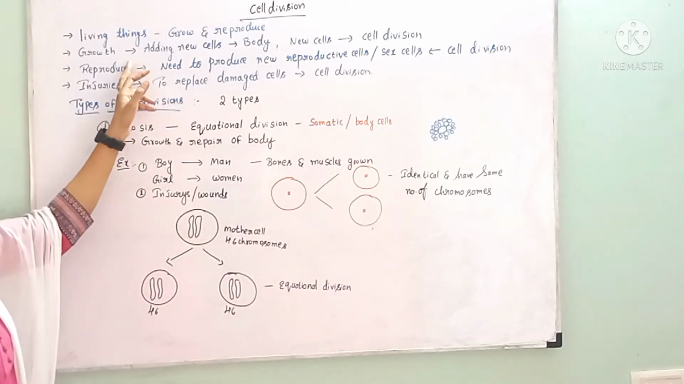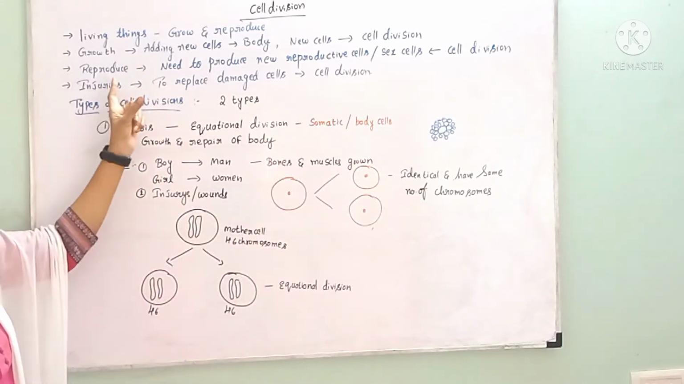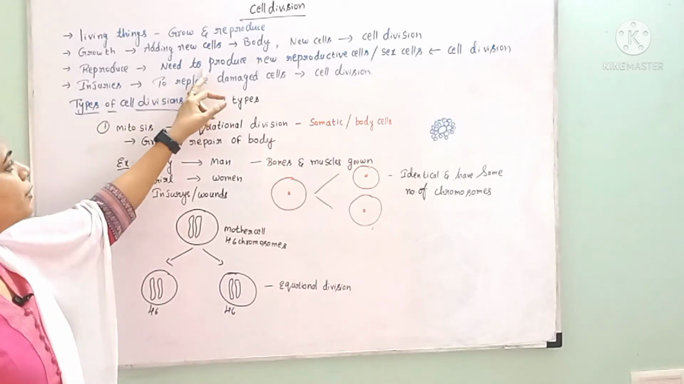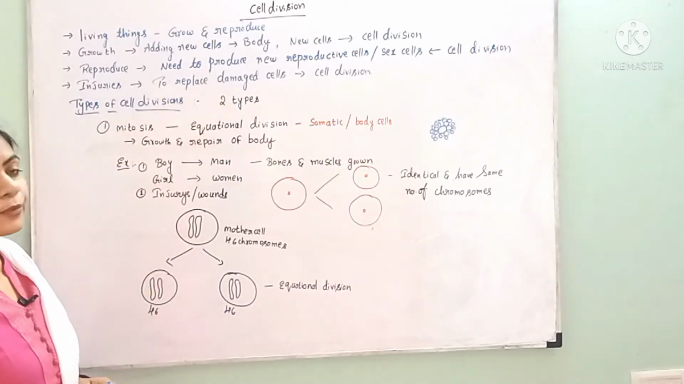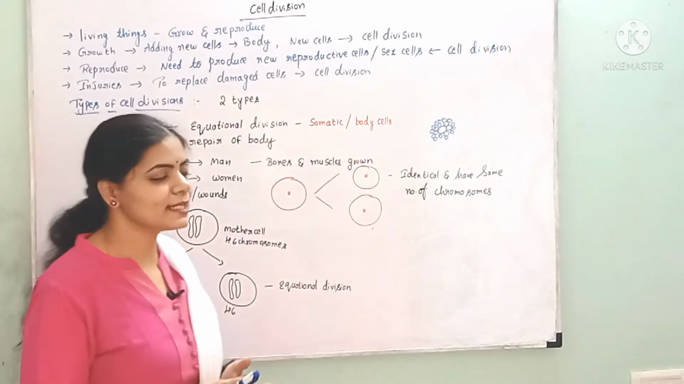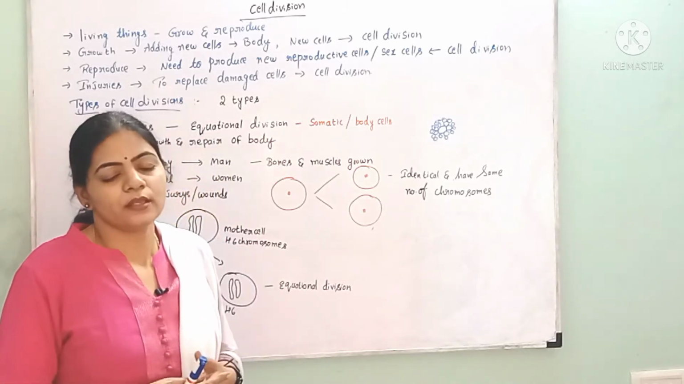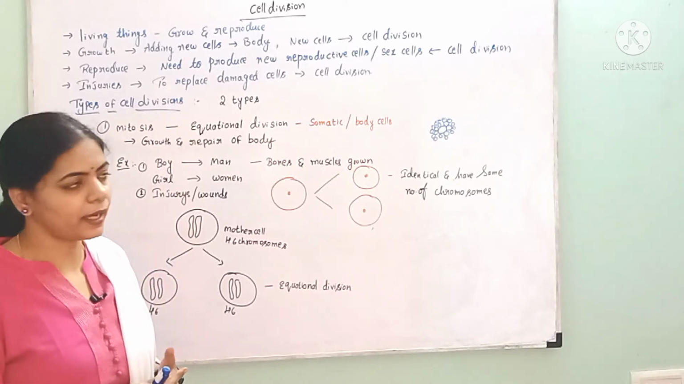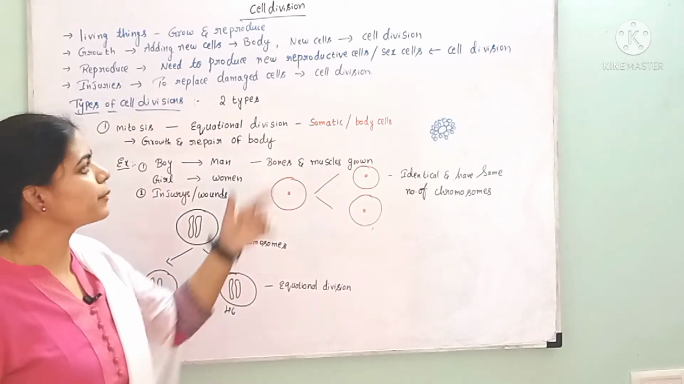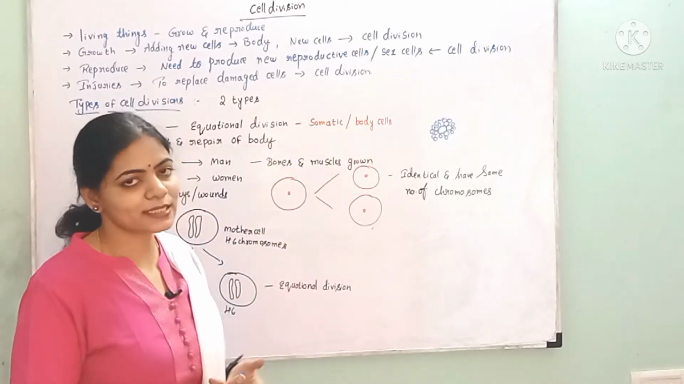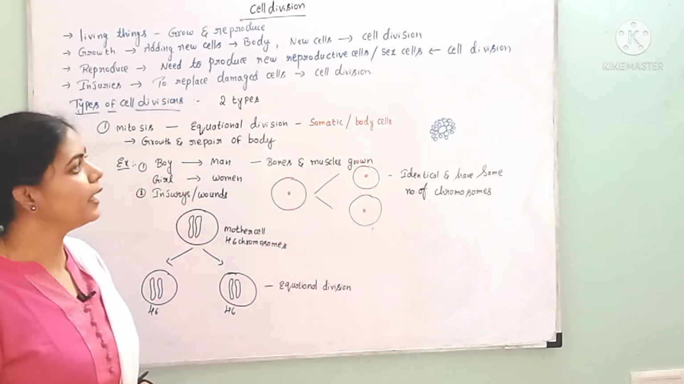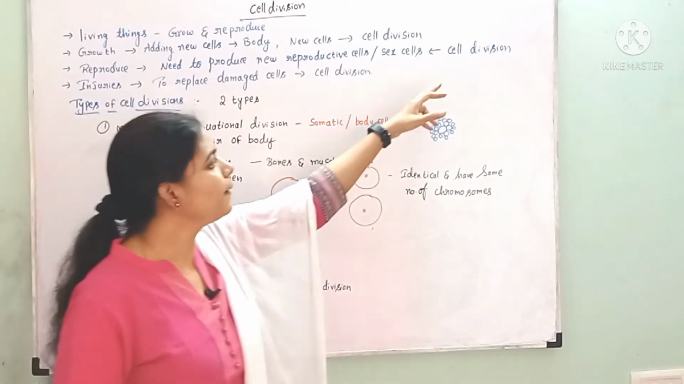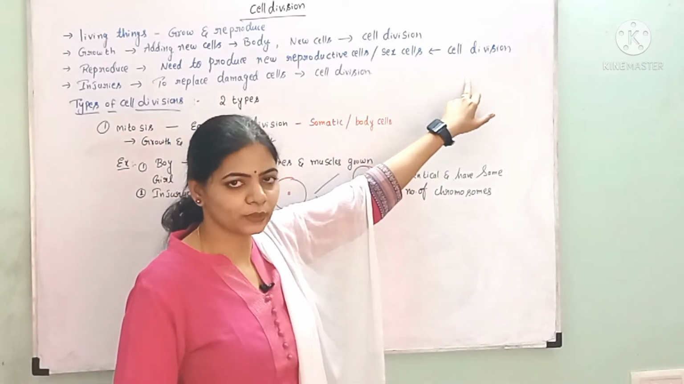And not only for growth, for reproduction also cell division occurs. How? There is a need to produce new reproductive cells or sex cells in our body. When a living organism is at maturity, reproductive cells or sex cells are formed in the body. And how are those sex cells or reproductive cells developed in the body? By the process of cell division only.